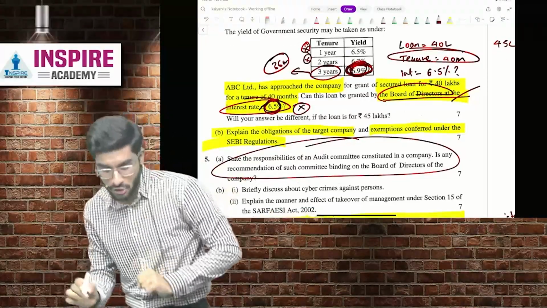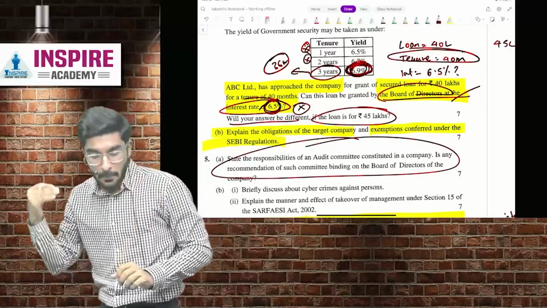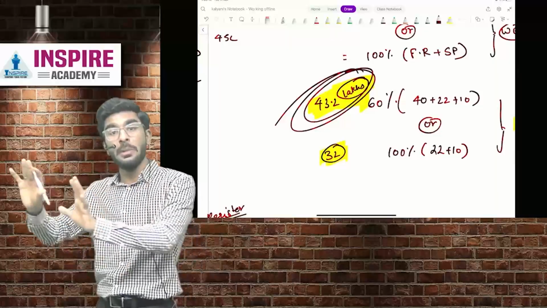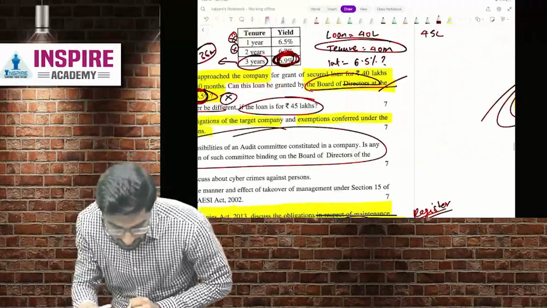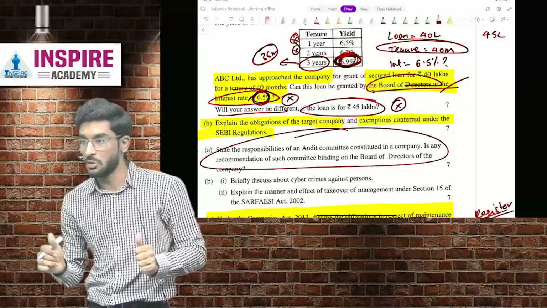Now, the next question. Will your answer be different if the loan is for 45 lakhs? People, we know the limit is 43.2 lakhs. So can the loan be given at an amount of 45 lakhs? The answer is no. So this should be the answer, people.